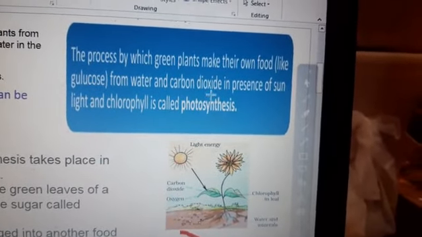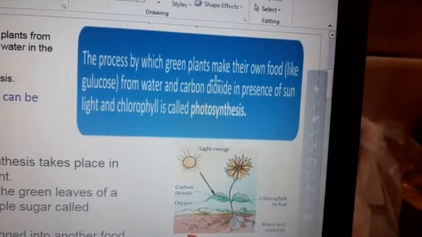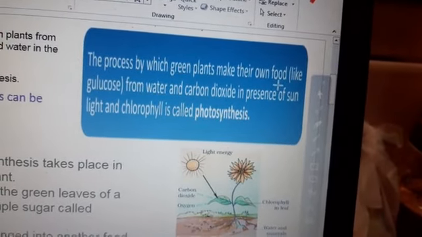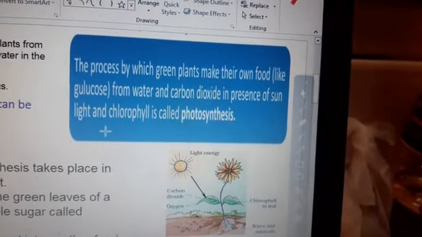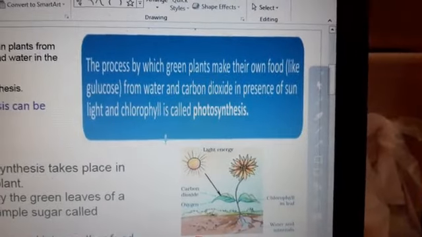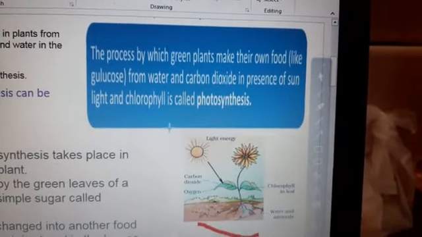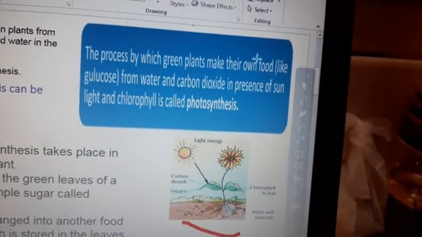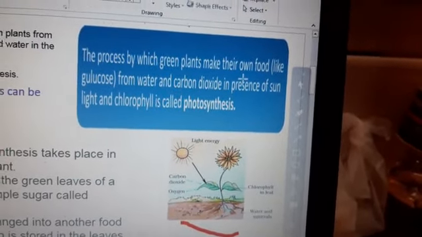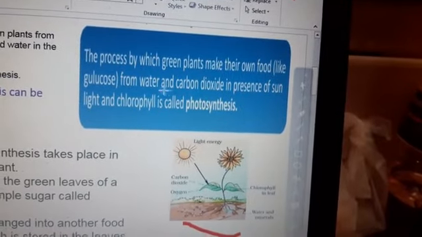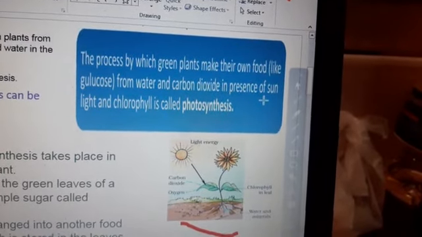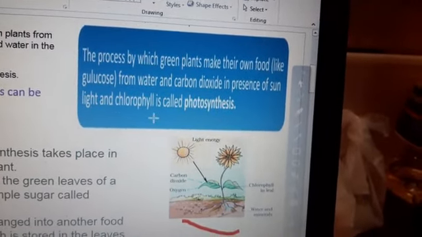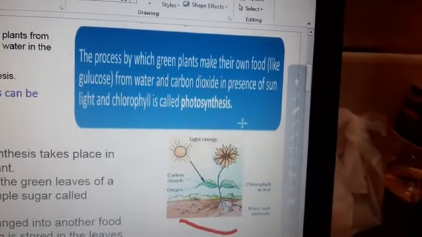How can we define photosynthesis? The process by which green plants make their own food like glucose from water and carbon dioxide in the presence of sunlight and chlorophyll is called photosynthesis. So we can revise: the process by which green plants make their own food using water, carbon dioxide, and solar energy or sunlight, with chlorophyll present in the green leaf, is called photosynthesis. You can easily note this down in your notebook.